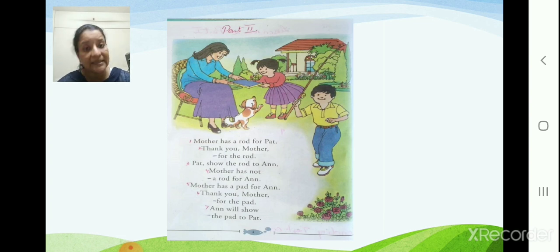Now this is lesson number 2, part 2. Mother has a rod for Pat. Thank you, mother, for the rod. Pat, show the rod to Anne. Mother has not a rod for Anne. Mother has a pad for Anne. Thank you, mother, for the pad. Anne will show the pad to Pat.